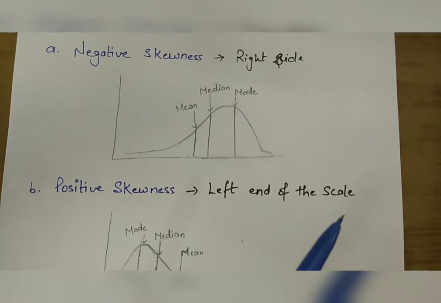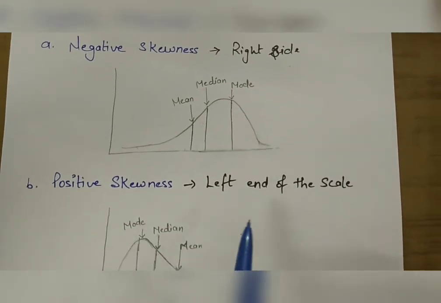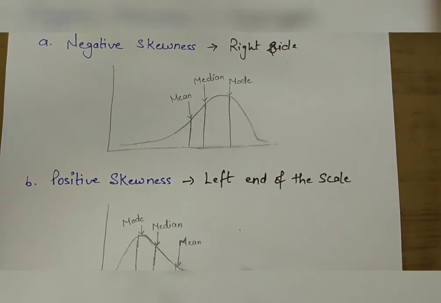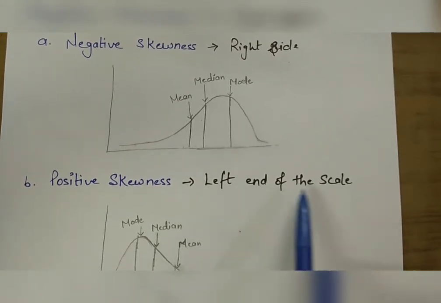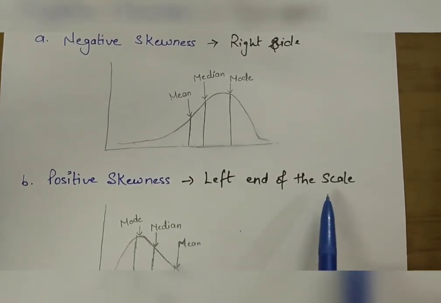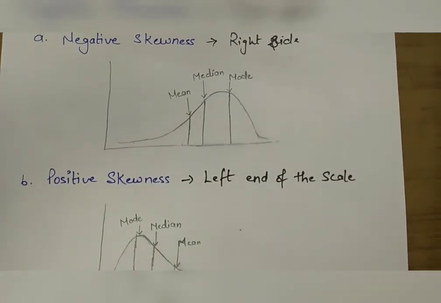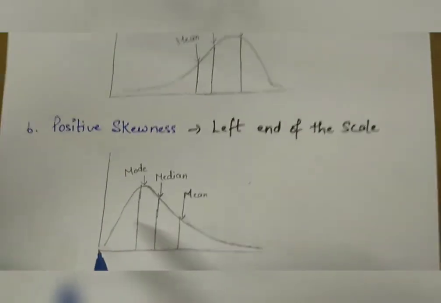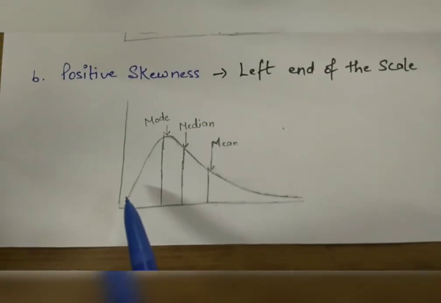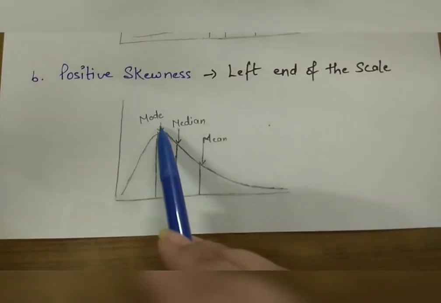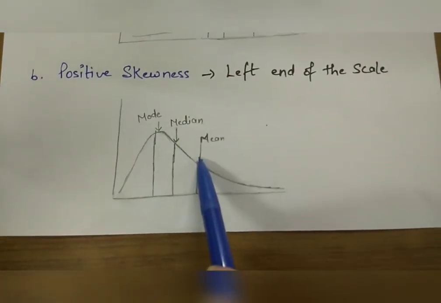Positive skewness. Distributions are skewed positively or to the right when scores are massed at the low, that is left, end of the scale, and are spread out gradually toward the high or right end. Look at the figure. On the left side is the normal distribution, with mode, median and mean.